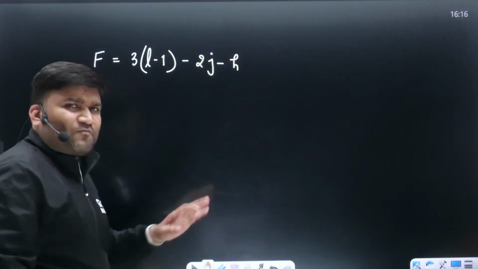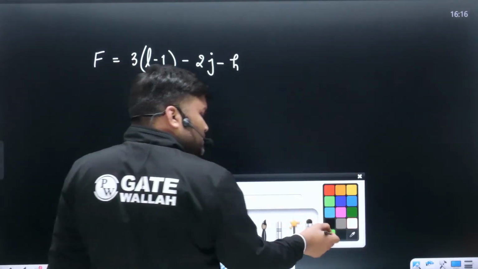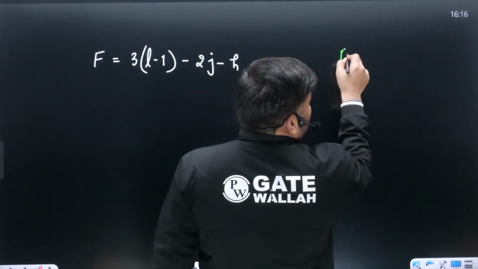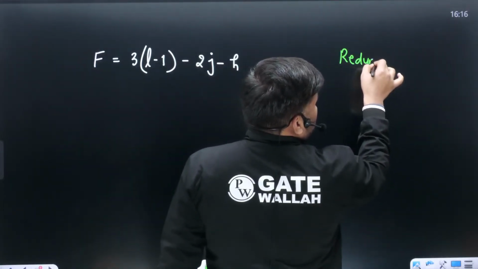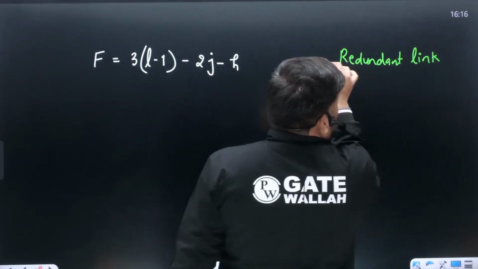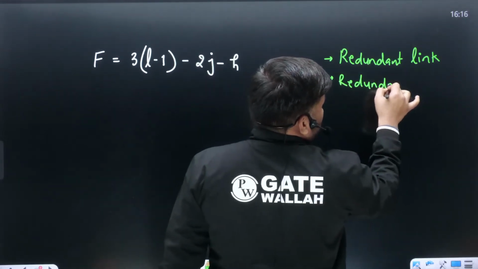This is the basic formula. Sometimes, if they have made the question a little bit tough, they may include the concept of a redundant link. They may also include the concept of redundant degree of freedom.